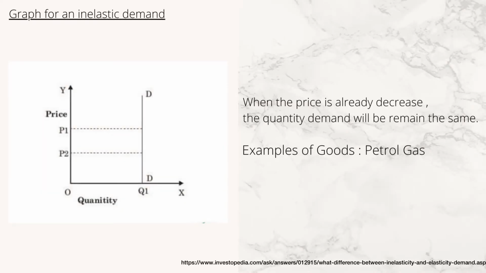As you can see in the graph for inelastic demand, when the price is decreased, the quantity demanded will remain the same. For example, P1 is the original price. When P1 is decreased to P2, the quantity demanded will remain the same.